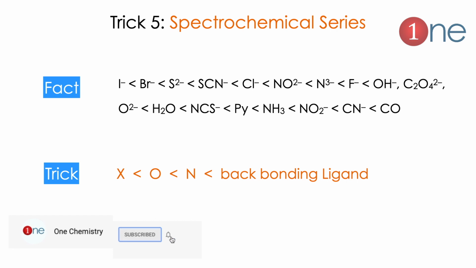Next trick will be the electrochemical series. The spectrochemical series normally suggests whether the ligand is strong field or weak field. People often struggle to memorize the whole series, but it is very easy to remember. The trick is first halogens, next oxygen containing ligands, then nitrogen containing ligands and back bonding ligands. Back bonding ligands are only two, which are cyanide and carbonyl. So it's easy.